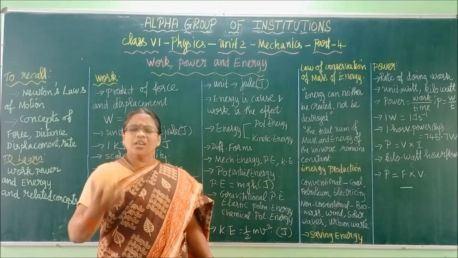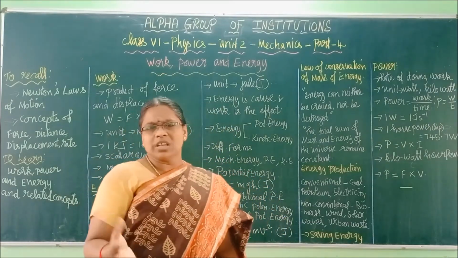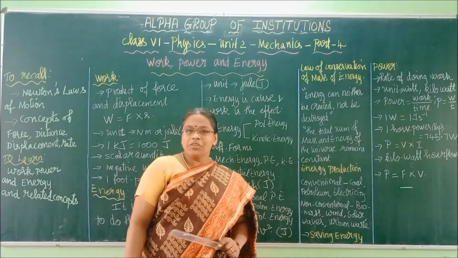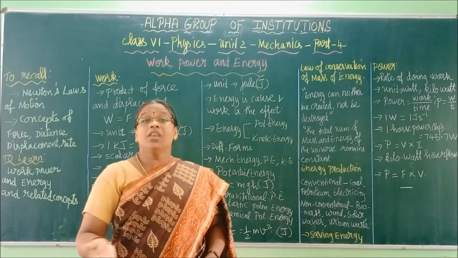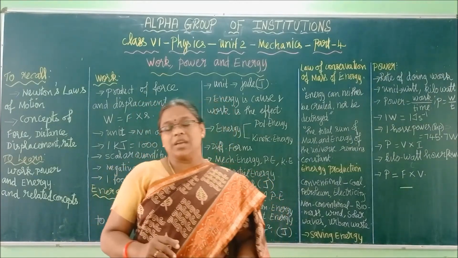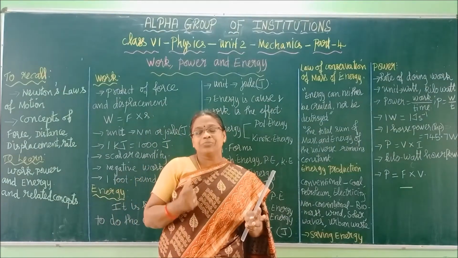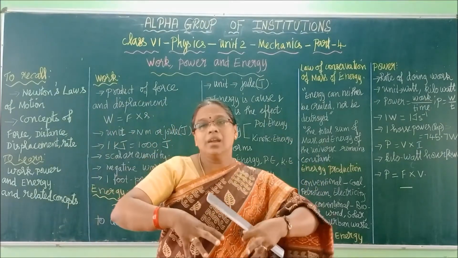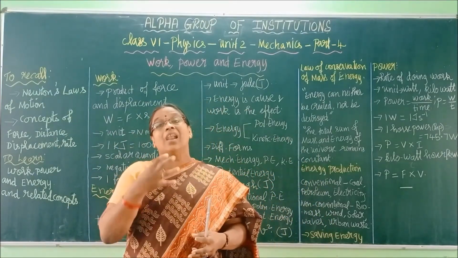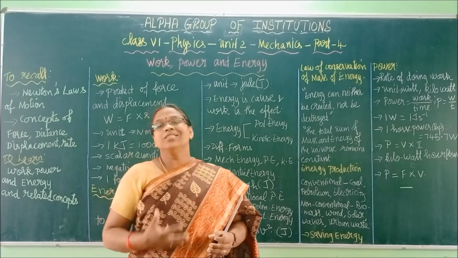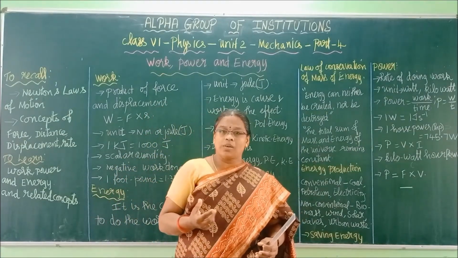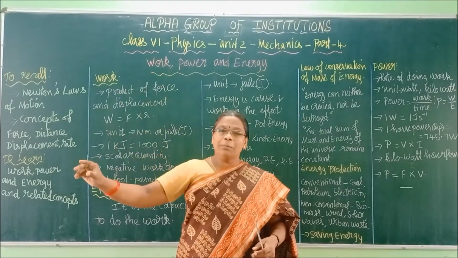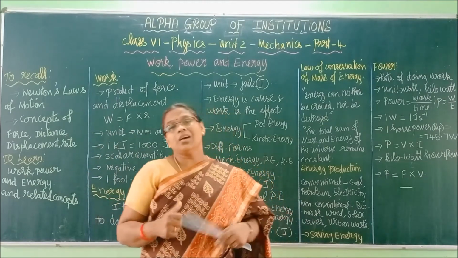Right. Now some other non-conventional methods. Not everybody is using them, but they are in practice. Biogas and biomass. Have you heard of this, children, in villages? Nowadays even in town areas we are using it. Agricultural waste, cow dung and all those organic wastes are thrown in a well and allowed to decompose. When it is decomposing, methane gas will evolve. That methane gas will be taken through a pipeline and used to burn the stoves.